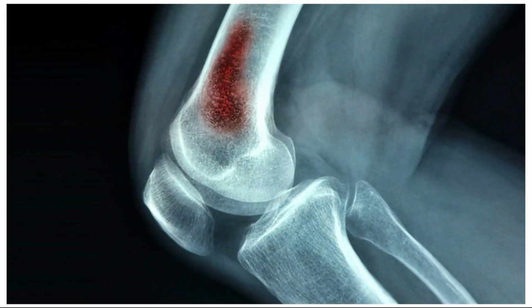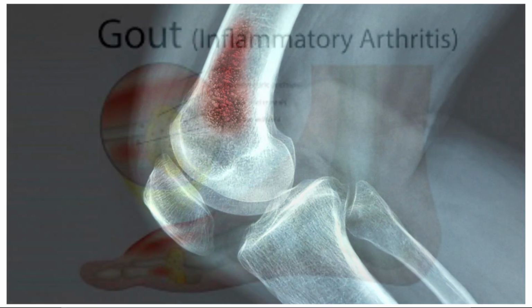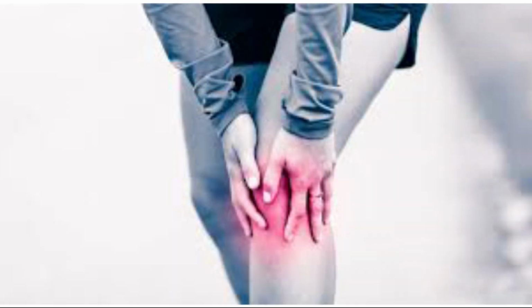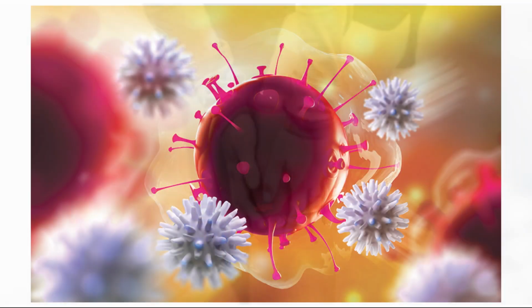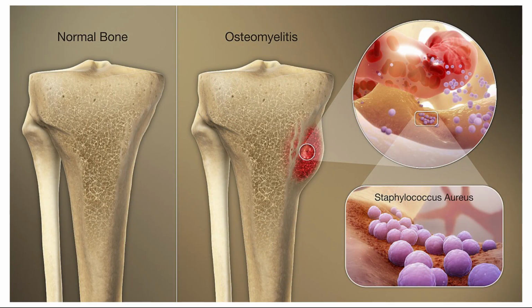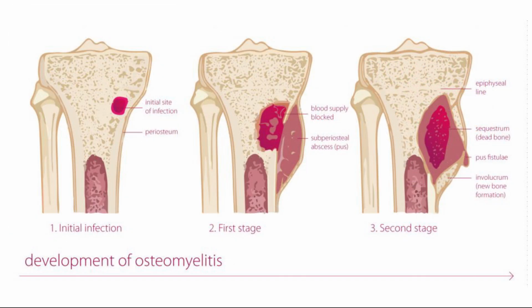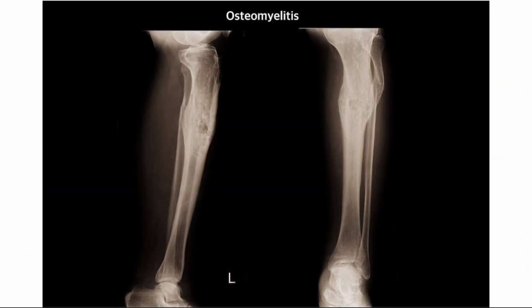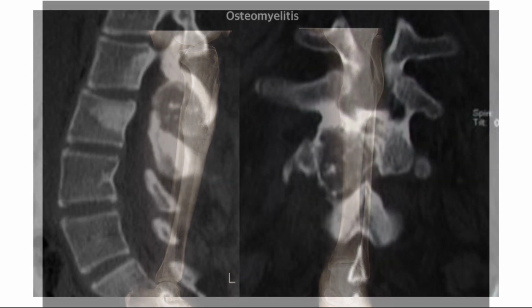Number 9. Infections and inflammatory conditions. You see, bacterial, viral, or fungal infections can infiltrate bone tissue, causing inflammation and destruction. Osteomyelitis is a severe infection that weakens bone structure. Chronic inflammatory diseases like rheumatoid arthritis also degrade joints and bones over time. So, early diagnosis, antibiotics or antivirals, and managing inflammation are essential to prevent permanent skeletal damage.